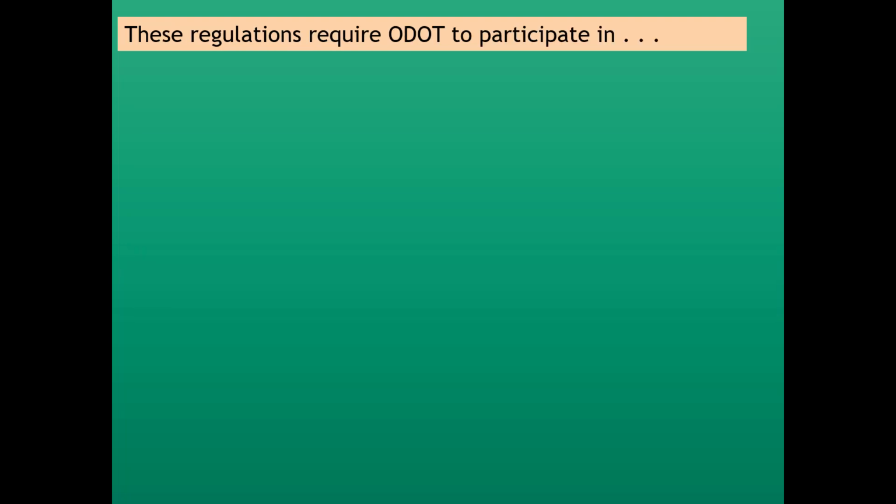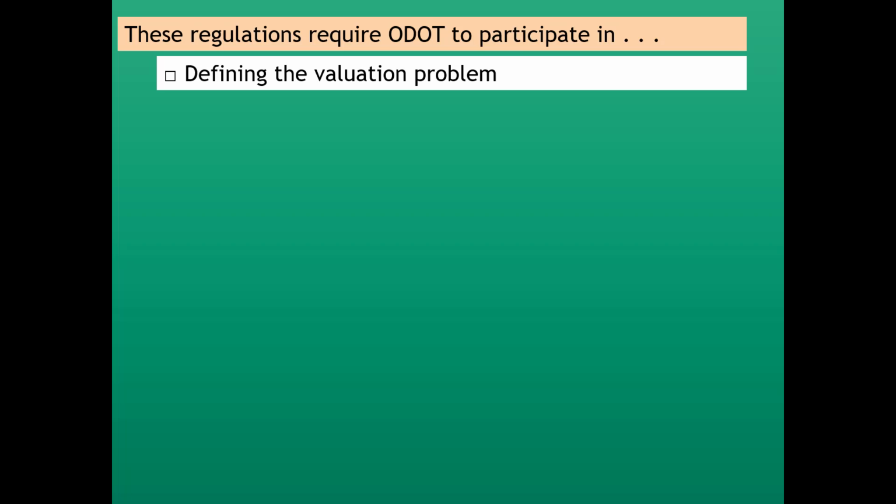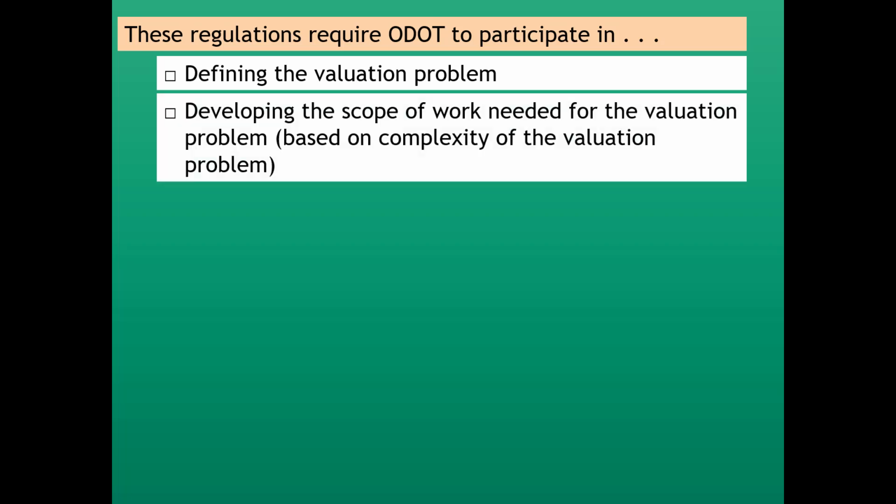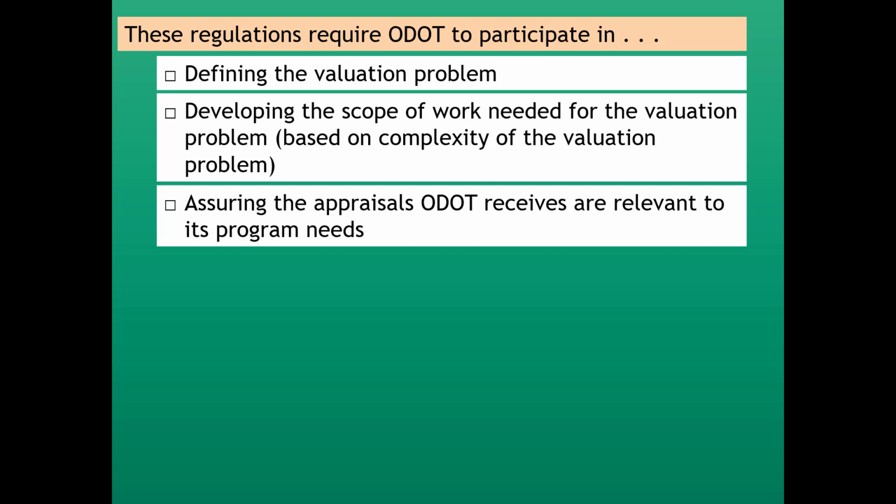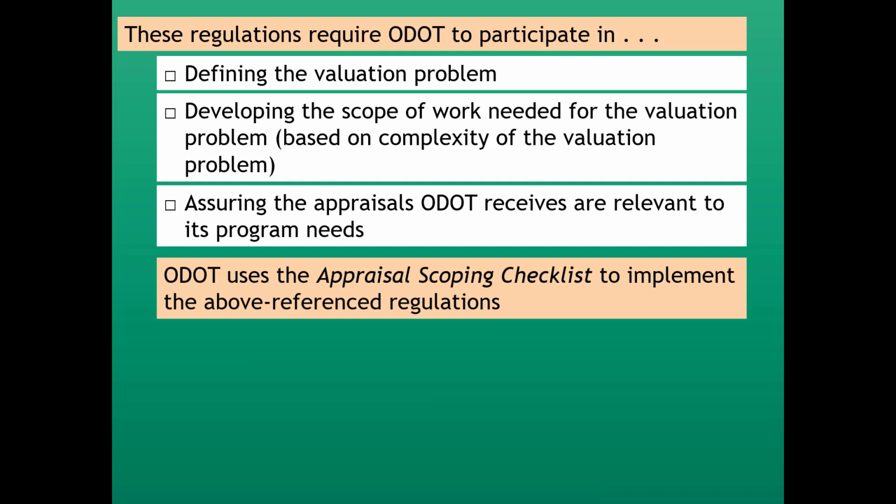These regulations require ODOT to participate in defining the valuation problem, developing the scope of work needed for the valuation problem based on the complexity of the problem, and assuring the appraisals ODOT receives are relevant to its program needs. ODOT uses the Appraisal Scoping Checklist to implement the above referenced regulations.